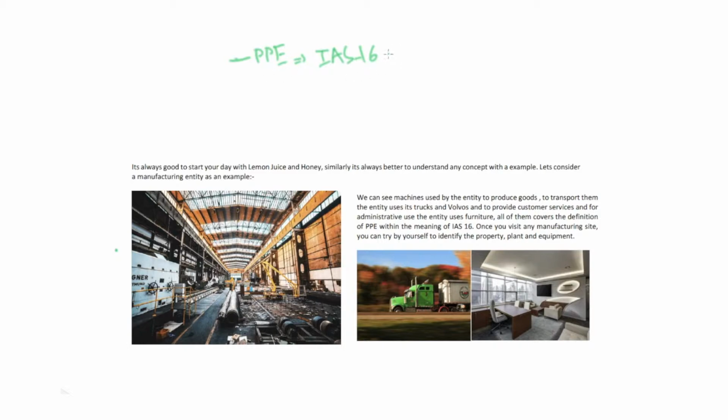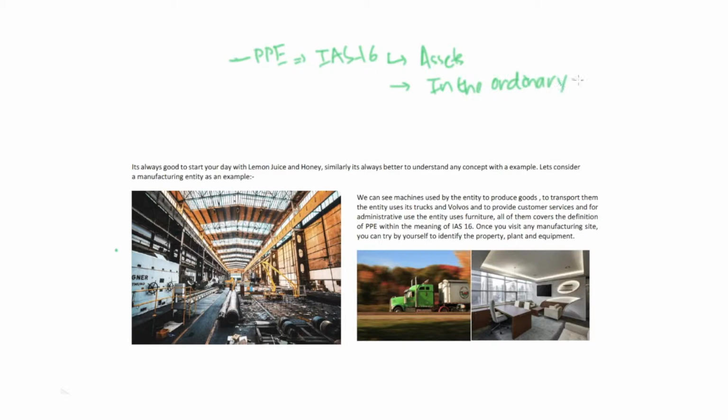Now, let's recall the definition of property, plant, and equipment. First of all, it has to be an asset. The property, plant, and equipment should be an asset which is to be used in the ordinary course of business.